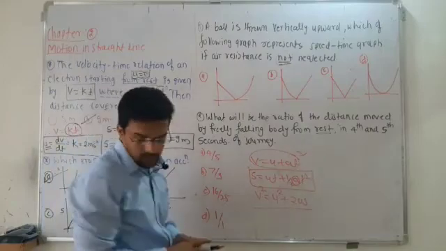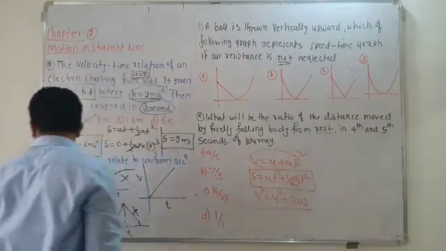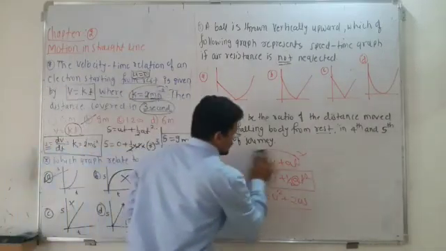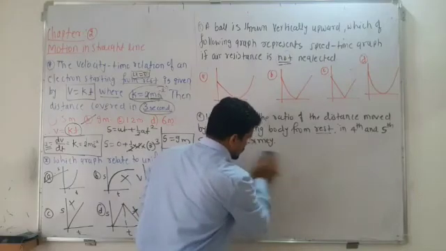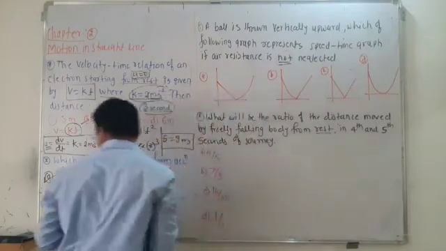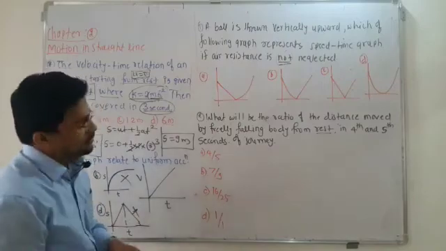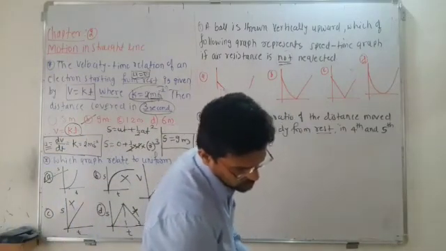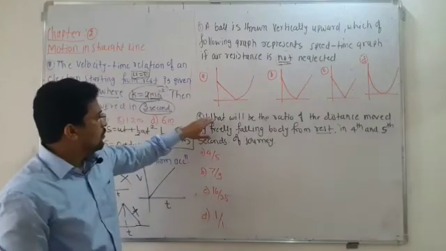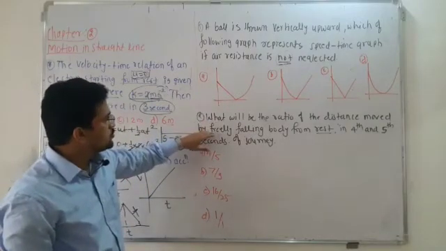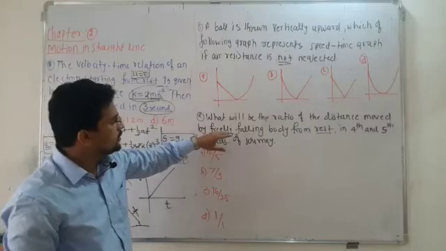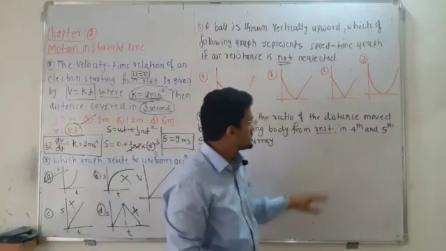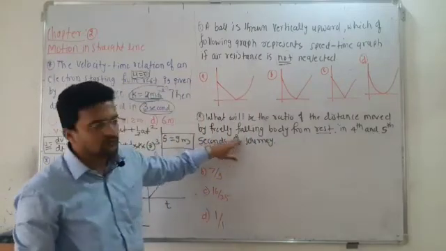Next is, what will be the ratio of the distance moved by the freely falling body from rest in the 4th second and in the 5th second of the journey?